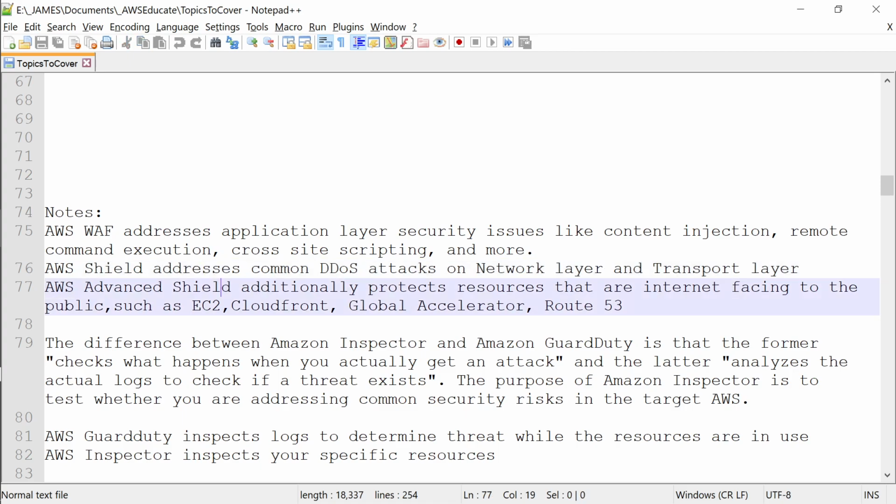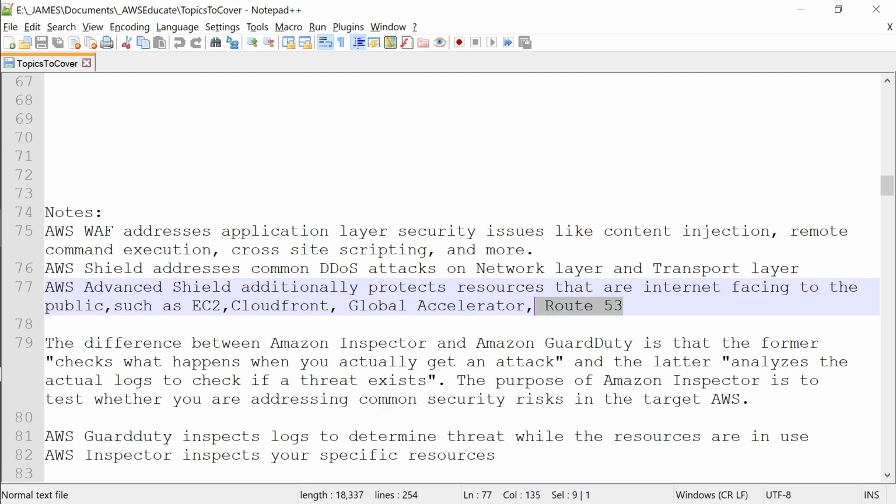And in Advanced Shield, additionally, what happens? It tries to protect your EC2, CloudFront, Global Accelerator, Route 53. So there is more protection for your services, especially those which are public facing. Public facing means your machine is exposed to the public. CloudFront is exposed to the public. Route 53 is your DNS service, right?